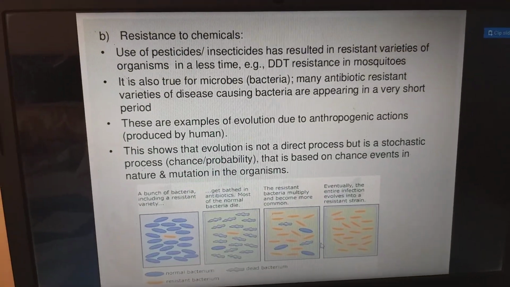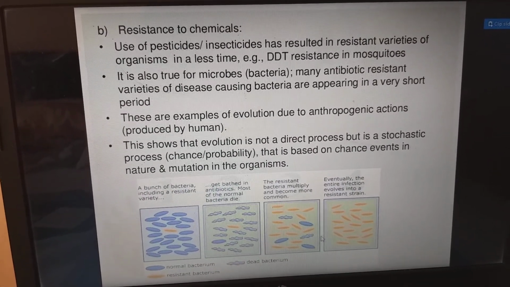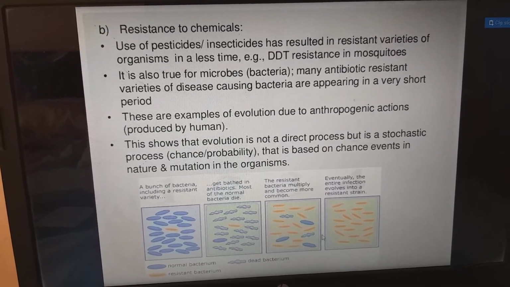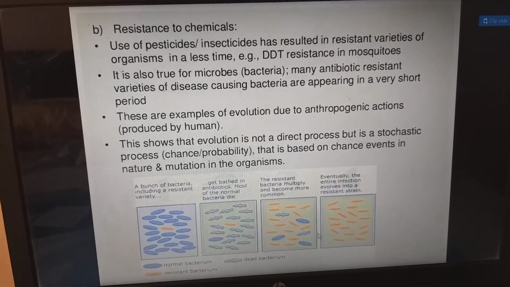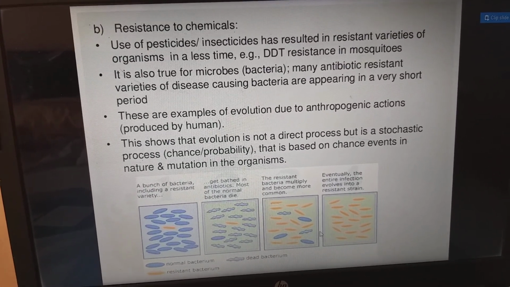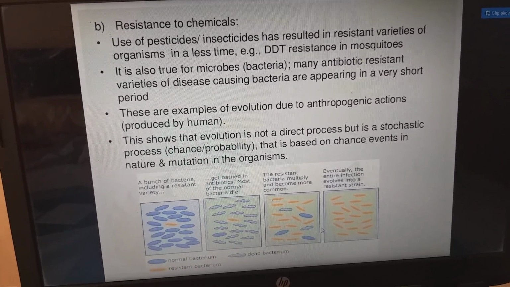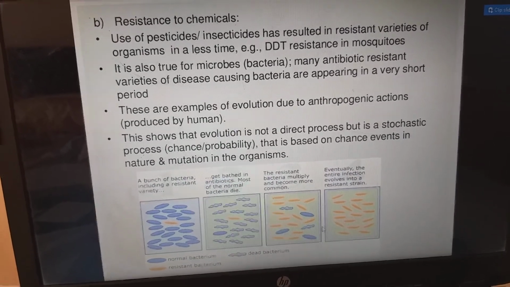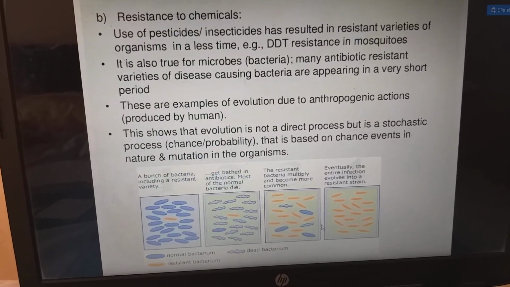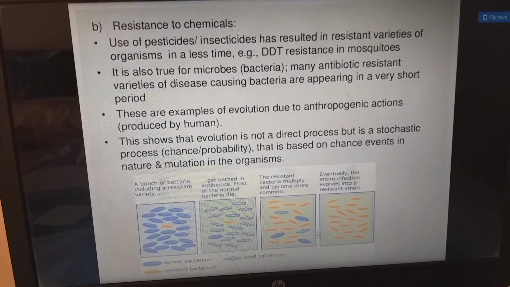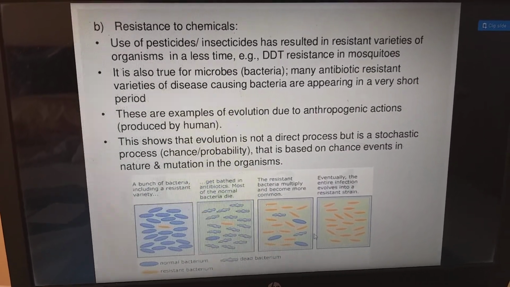And next, resistance to chemicals. Use of pesticides and insecticides has resulted in resistant varieties of organisms in a short time. For example, DDT resistance in mosquitoes. It is also true for microbes. Many antibiotic resistant varieties of bacteria have appeared in a very short period of time. Previously, with a small amount of antibiotics the bacteria could be easily killed. Now they have also attained the ability to resist those antibiotics. So these are examples of evolution due to anthropogenic actions produced by humans.